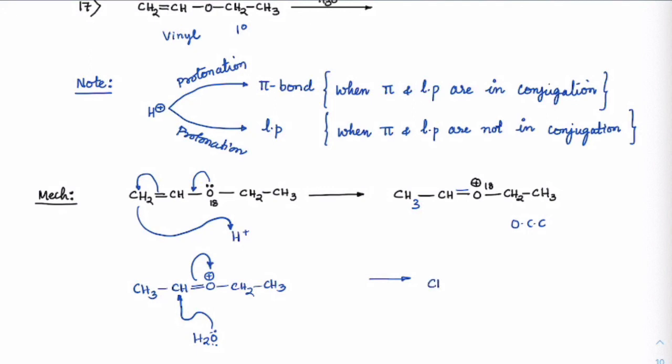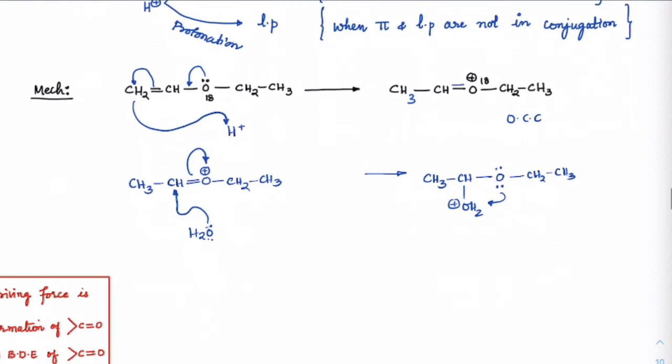So we would get this as CH3, CH, single bond O, CH2 and CH3, this plus. So the lone pair on oxygen here will take away this H plus, and I would get this as CH3, CH, OH, OH, CH2, CH3 with plus charge here.